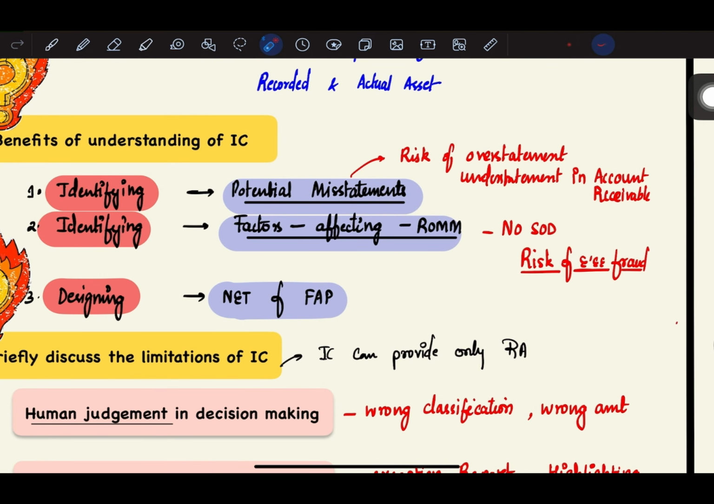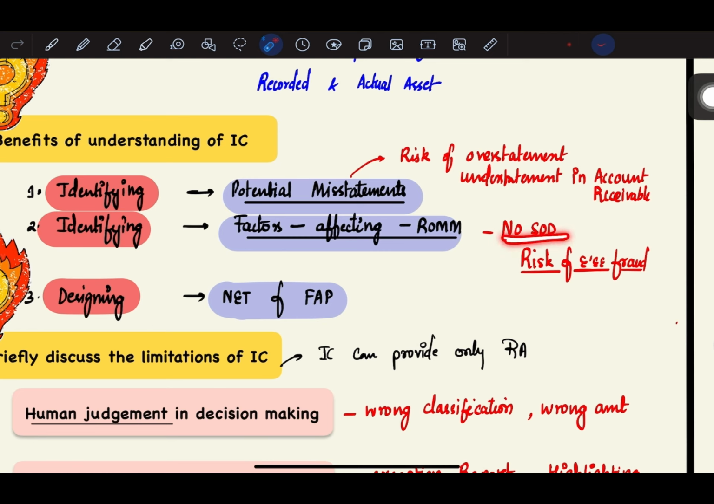Next is benefits of internal control. What are the benefits of understanding internal control? The first benefit is that when you understand the internal control, you will be able to identify the potential misstatements. So if there is a risk of overstatement or understatement in the accounts receivable, when you understand the internal control, you'll be able to identify those potential misstatements. You'll be able to identify the factors which affect the risk of material misstatement. For example, if there is segregation of duties, then you'll be able to identify the risk of employee fraud. Like if the duties have been properly segregated to this and this employee, then you will exactly be able to identify which employee did the fraud.